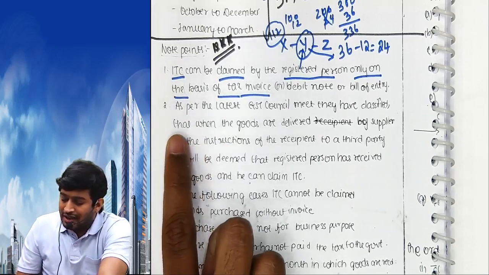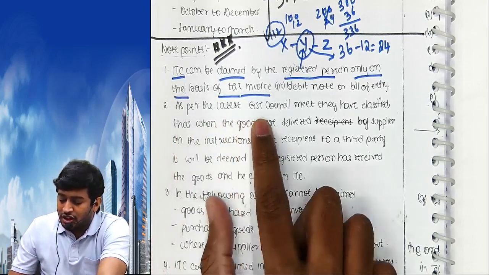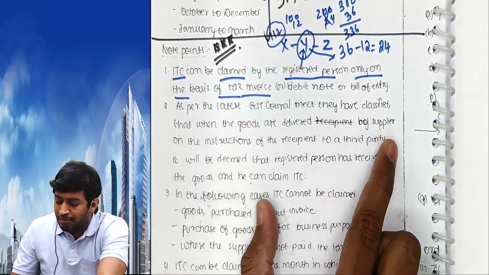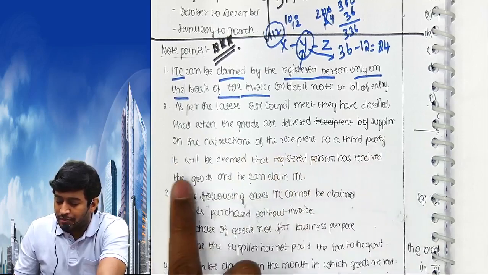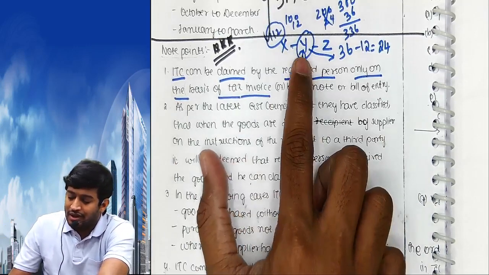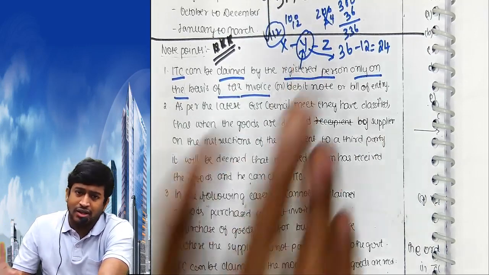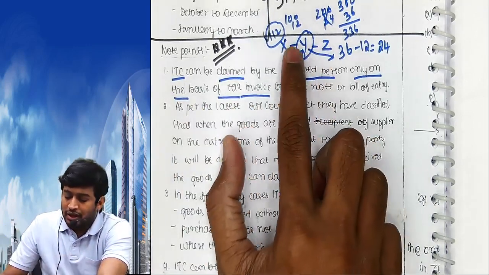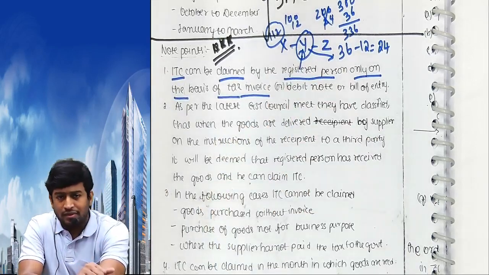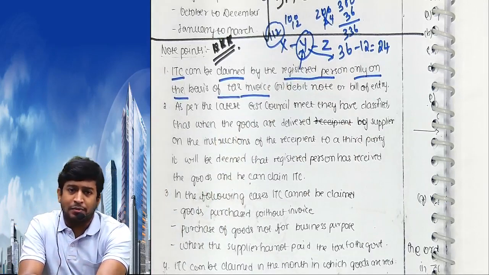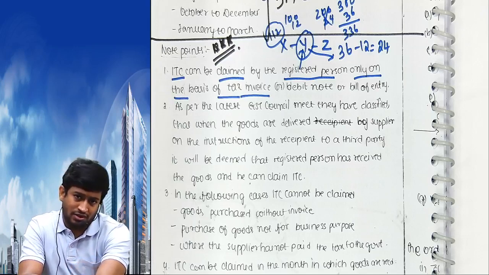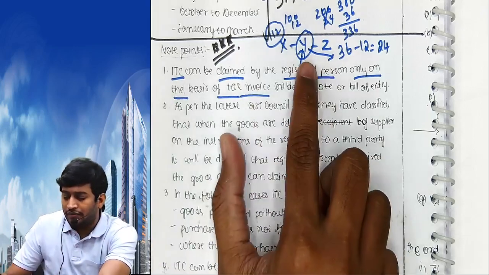Second one, as per the latest GST Council meet, they have clarified that when the goods are delivered by the supplier on the instruction of the recipient to a third party, it will be deemed that the registered person has received the goods and he can avail input tax credit. He took from X, sold to Z. Clear? But one of the conditions to claim input tax credit, we covered, you wrote in examples, is that goods must be received. Now what happened here?